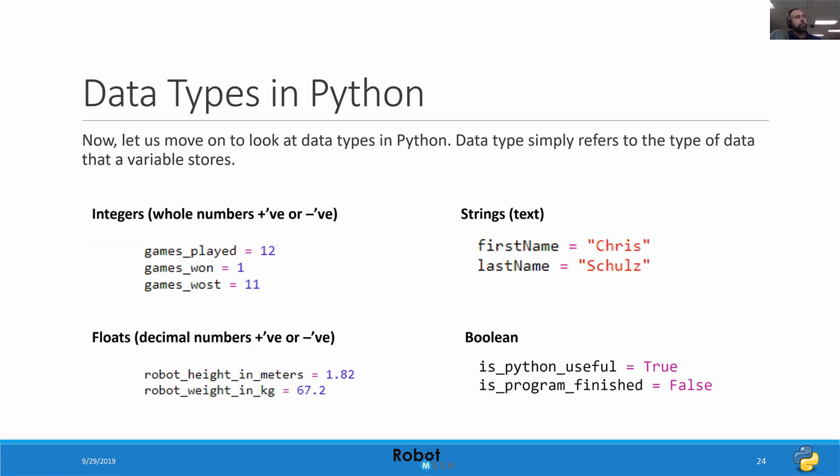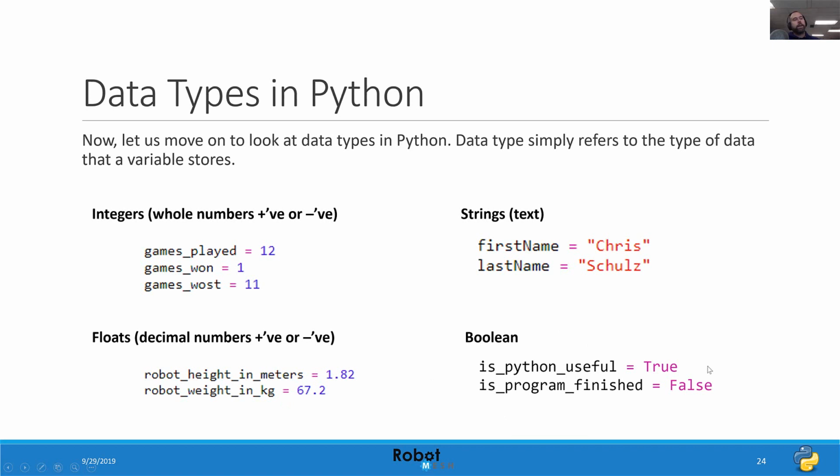Data types in Python are basically, we can have integers, which are whole numbers. So here I have 3 variables called games played, games won, and it should really say games lost, not games lost. So these are all whole numbers, 12, 1, 11. I have a variable that is my first name and my last name. Again, note that we're not declaring the type of the variable. So you're not seeing an str here. You're not seeing an int in front of these variables. I also have a float, which is a decimal number. So here I have robot height in meters, robot weight in kilograms.